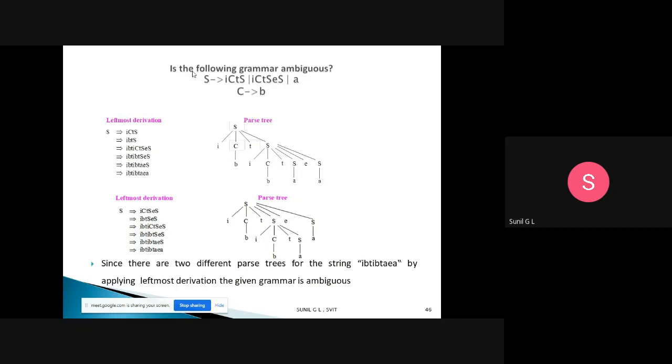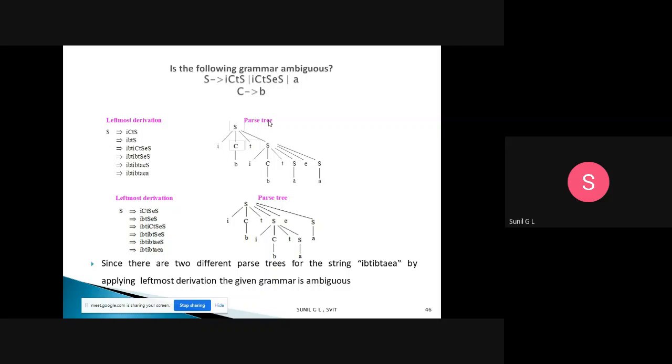Just see here, is the following grammar ambiguous or not? They have given this grammar, S tends to I C T S. I is nothing but if, T is nothing but then, and E is nothing but else. So I C T S, or I C T S E S, or a, and C tends to b. If for the same sentence you are getting two different parse trees, then we call it an ambiguous grammar.